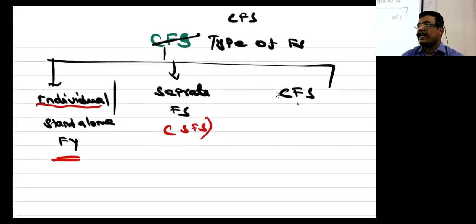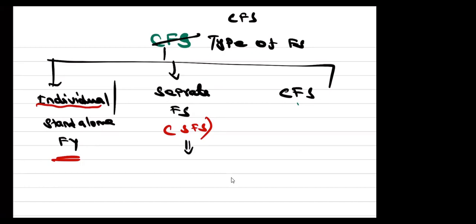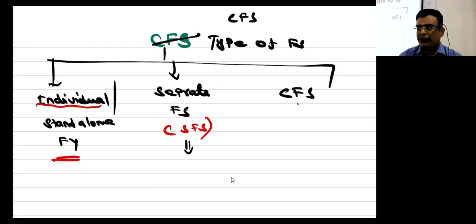If I don't have a subsidiary, associate or joint venture, I normally prepare one financial statement. You and I prepare a financial statement. Yes, sir, that is called an individual financial statement or standalone. I hope it's clear. Individual or standalone financial statement. When I have a subsidiary, associate or joint venture, I will prepare one financial statement for myself. That is called a separate financial statement.